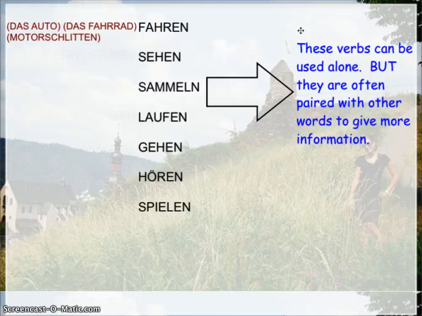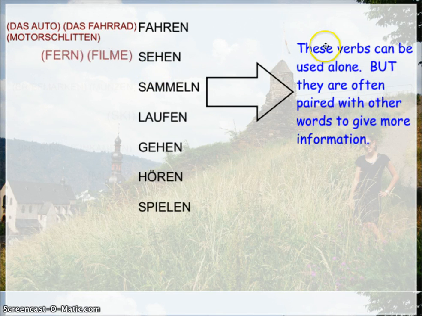In all cases, the infinitive here actually puts the red word first, but when you use it in a sentence, the black word comes first. That's what's most important to understand. Sehen is the German word for see. What can you see? For instance, you can watch TV, you can see films. Ich sehe fern, ich sehe Filme. Once again, the infinitive has the red word coming first, and in a sentence, you use the black word first,